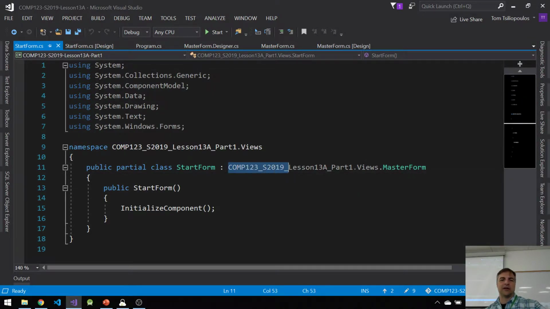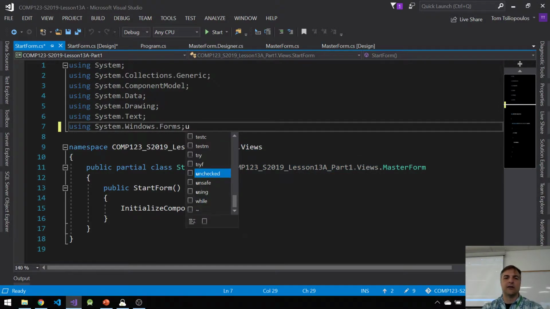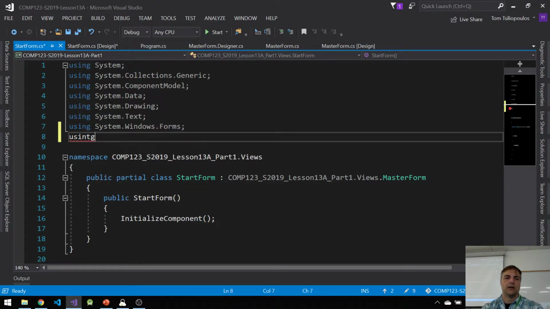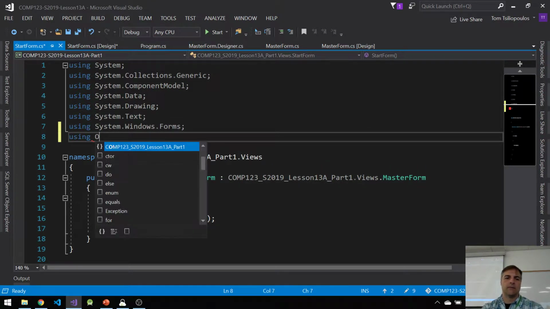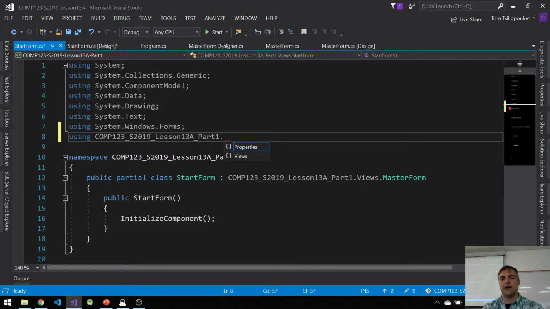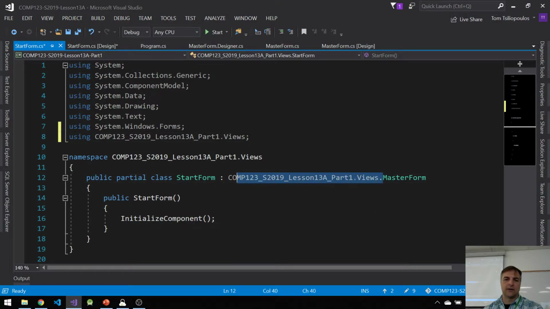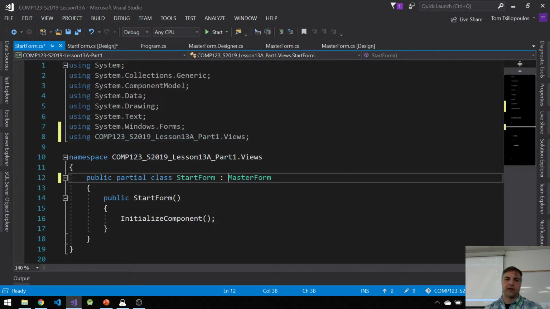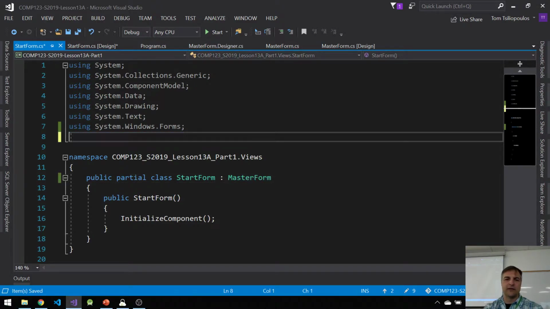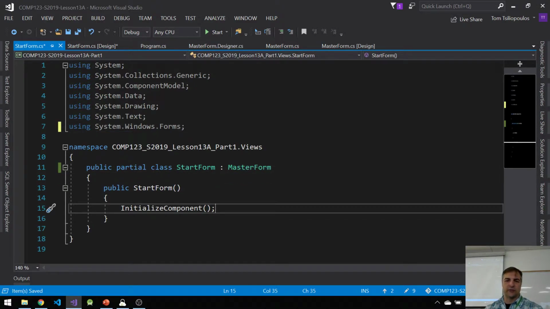Now this is a big pain too. Look at this. I have to do all of this explicit kind of namespacing. So I will just use it here. I'll say using COMP123 part 1 dot views, right? And then we can get rid of all this. This is just cleanup. All right, cool. So we got views, and we're using master form. In fact, because this is inside views, you can probably just get rid of this altogether. But it's just showing you.